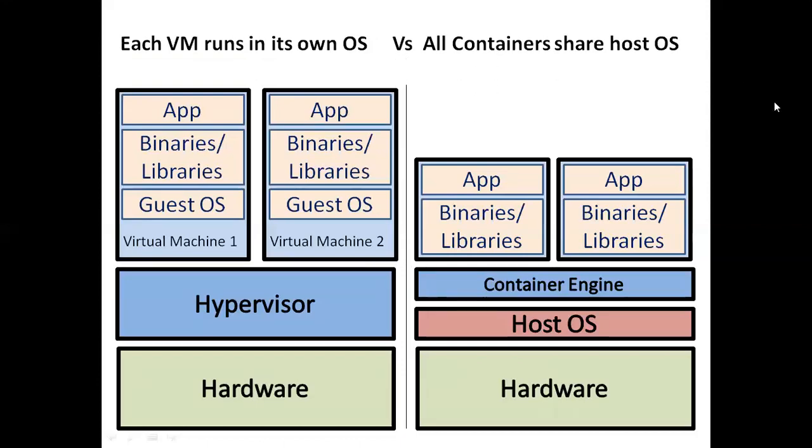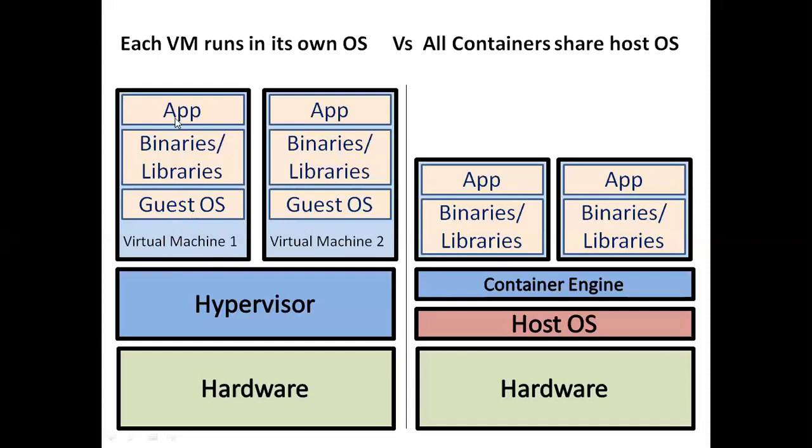The third difference: each VM runs on its own operating system. See here, to run this virtual machine, I require a separate operating system, a guest operating system. A separate operating system is required to run each virtual machine. And these virtual machines are independent. This virtual machine has a different IP address, and this virtual machine has a different IP address.